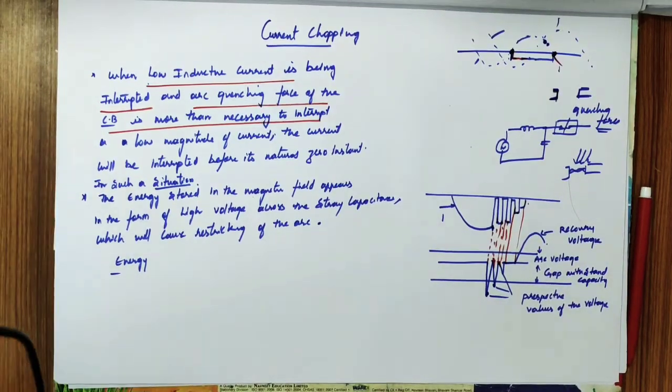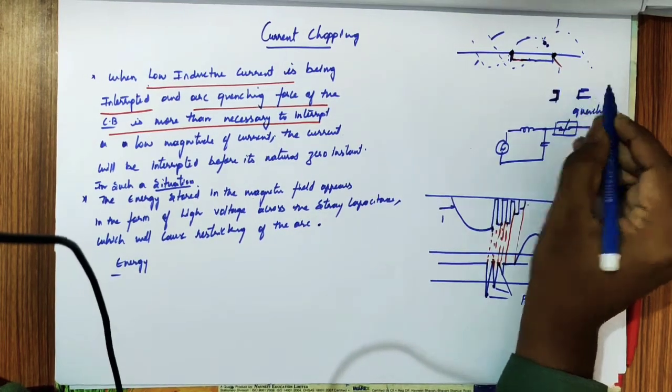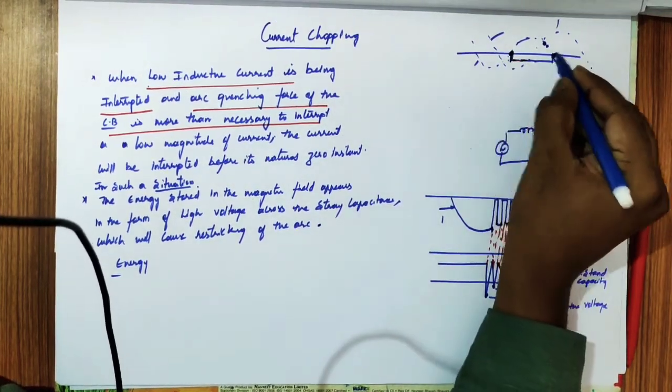So welcome back guys. In this class we'll discuss current chopping. So what is current chopping? We'll generally see. This is a circuit breaker which needs to operate. We always choose a zero current point to operate.